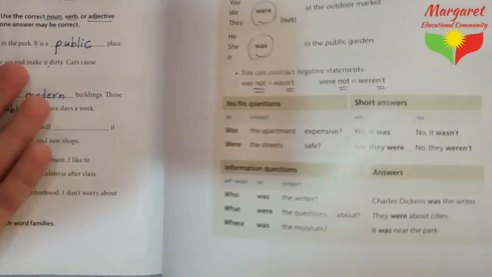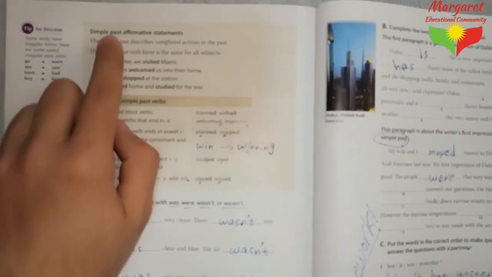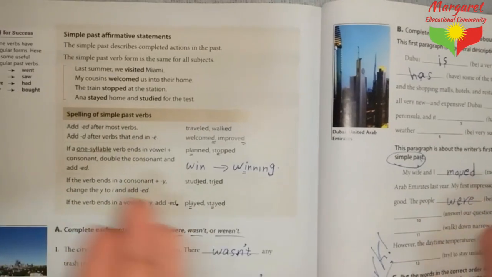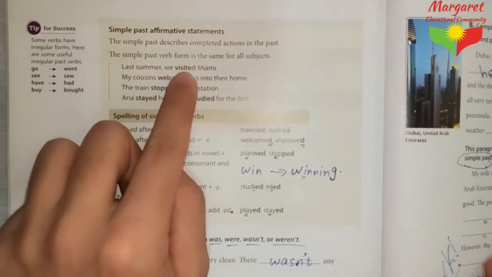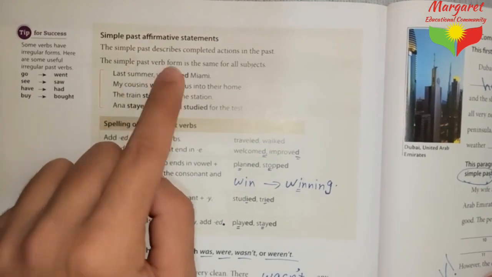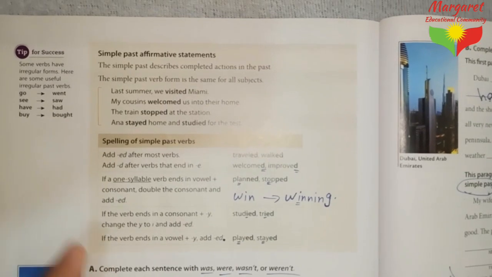Guys, I want you to turn the page, and we have another part, my dear students. On page 128 we have another part of our grammar lesson, which is simple past affirmative statements, or positive statements. You all know what simple past is. We simply add ed for regular verbs. But for irregular verbs like these, they have their own form.